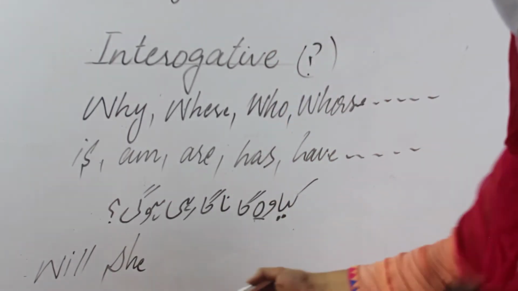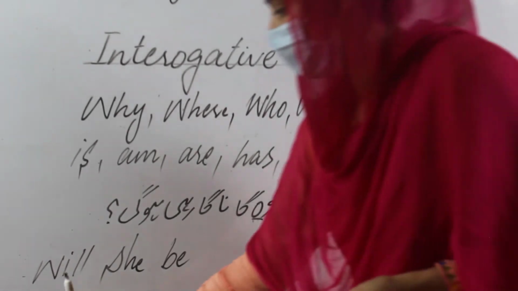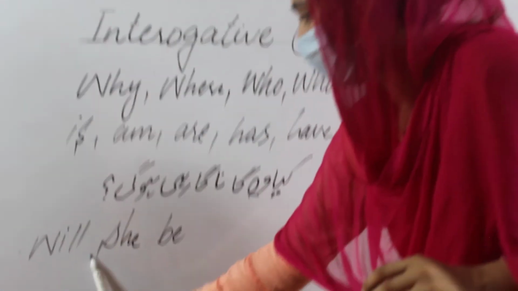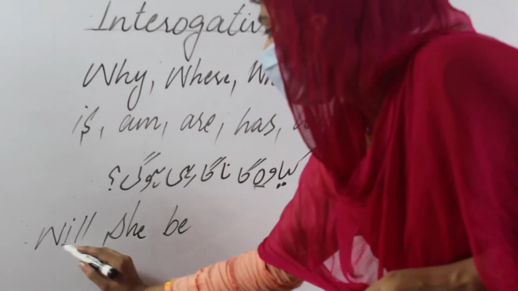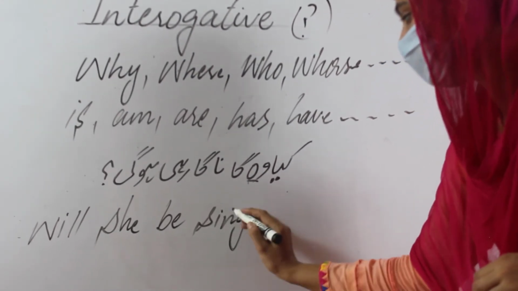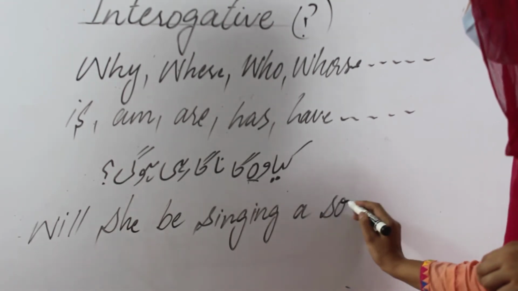Then, very after the subject, you have to put the be, because it's wrong to write will be together at the beginning of your statement. So: will she be? Now put the original verb sing with the present participle ing: singing a song.